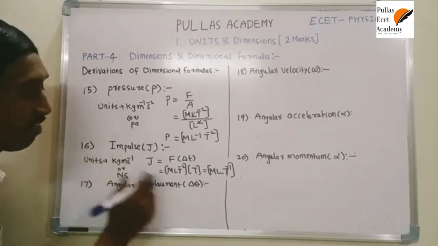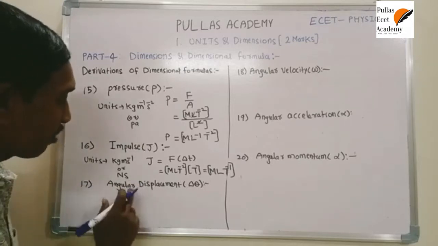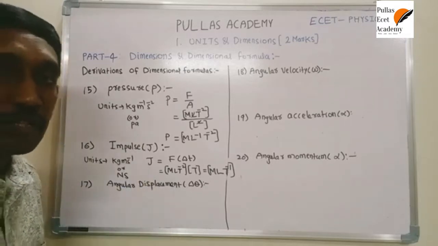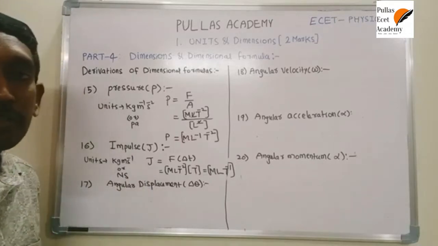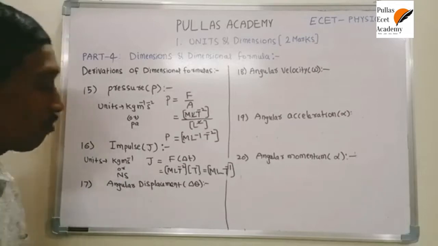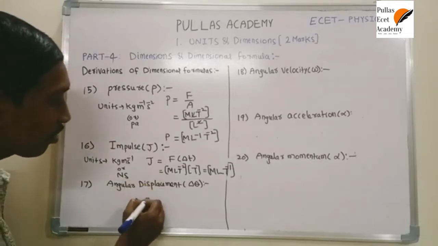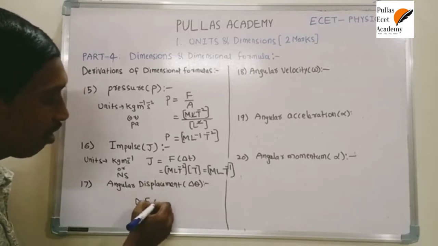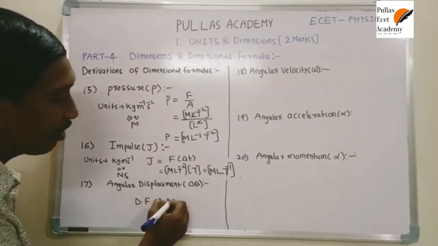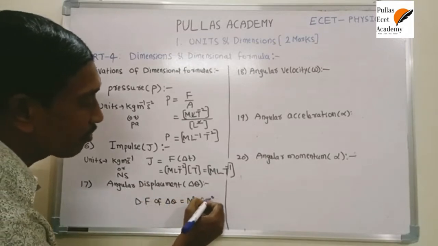In the same way, it is very important, these are for rotational motion, we need these physical quantities. First, angular displacement, which is nothing but angle. Angle is a dimensionless quantity, that's why there are no dimensions. The dimensions of angular displacement are M power 0, L power 0, T power 0.